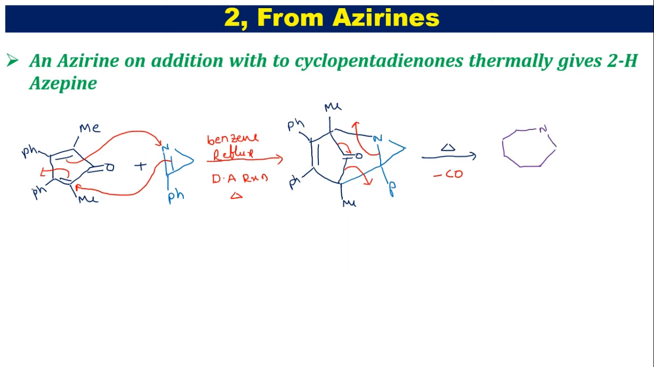In this 7-membered ring system, we have a double bond between this carbon and nitrogen. Here we have a methyl group, and already here we have the double bond with the Ph substituents, and due to shifting of the sigma bond, we are going to get a double bond. And now you see that this molecule is a 2H-azepine. Friends, this is the second method.